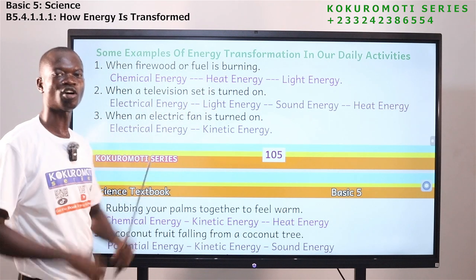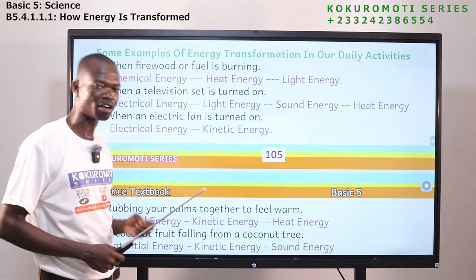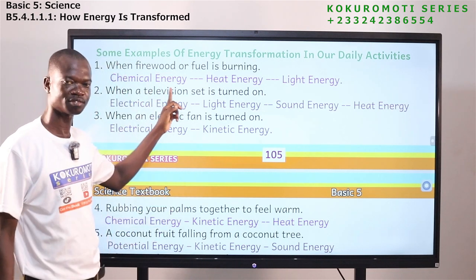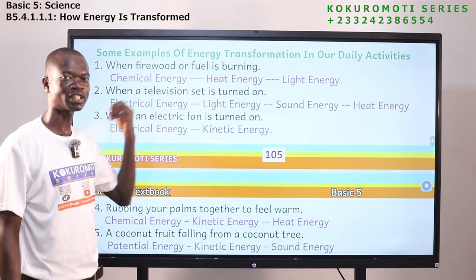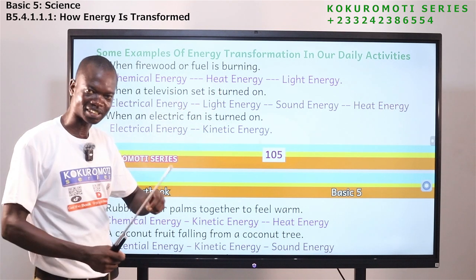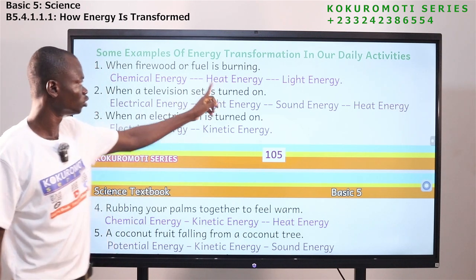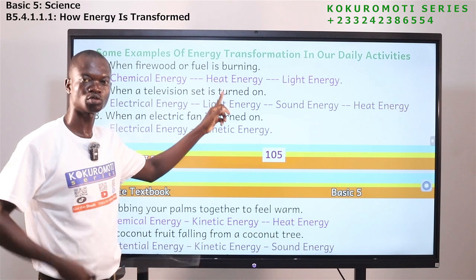So fuel or firewood, what form of energy do they have? They have chemical energy. Before they burn, they need heat. The heat from the matches will produce heat.